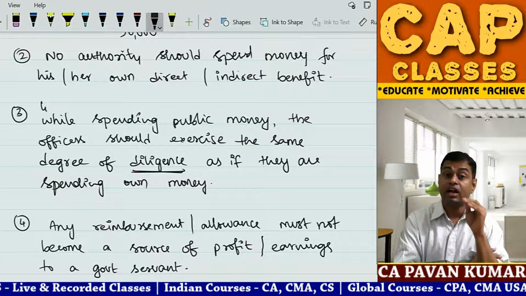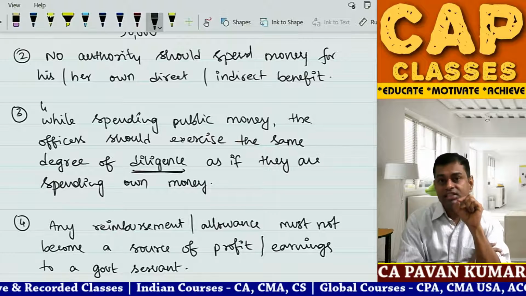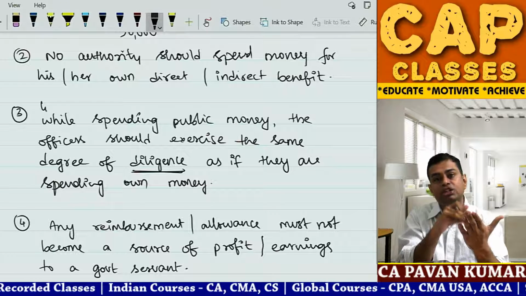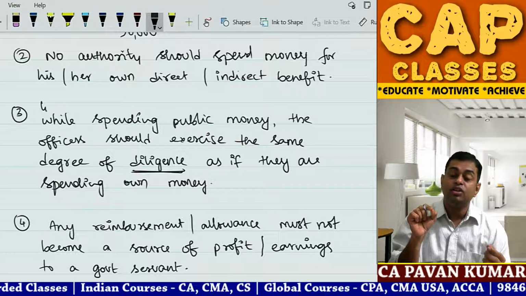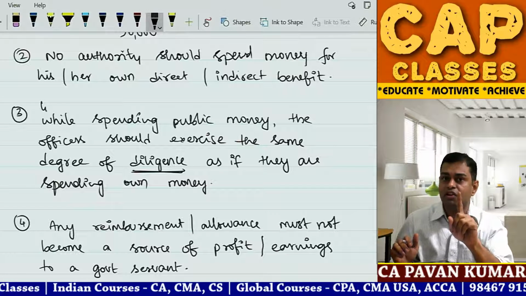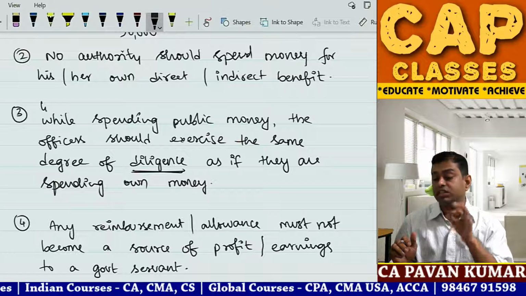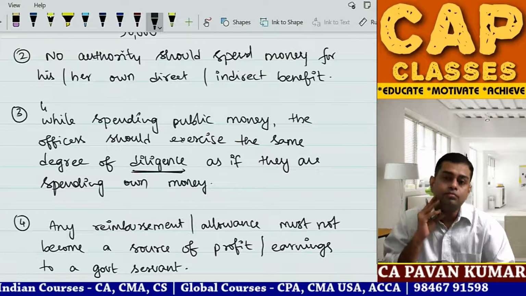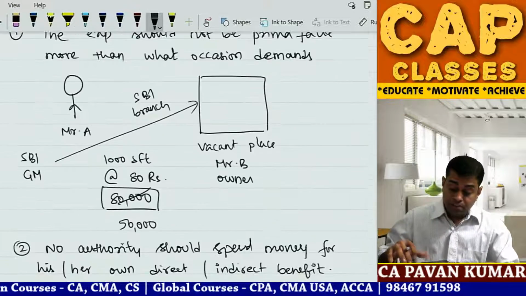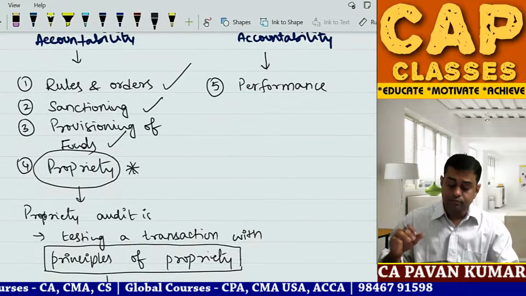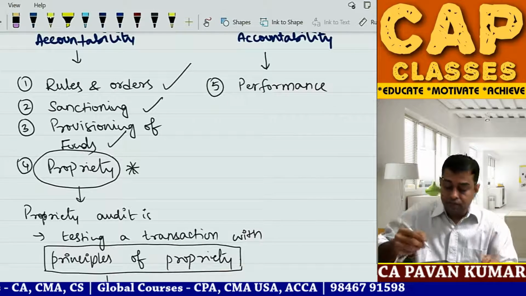Because I have conducted government audits, I understand what I read in the textbook, what is happening there. So that is what I'm telling you. If you are conducting government audit, test 1, test 2, test 3, test 4. This is what you need to do. Now, Pavan sir, coming back to this, test 1 I have done.